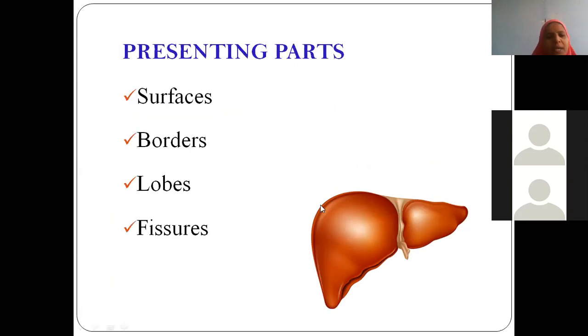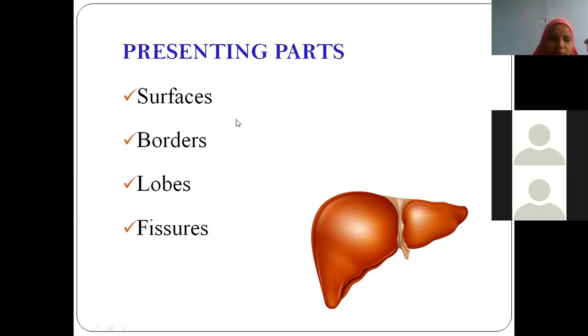Now coming to the presenting parts, it has certain surfaces. What are the various surfaces? I will elaborate, we will see. Very good: diaphragmatic surface, anterior surface, posterior surface. As you are saying, lower, that is nothing but the inferior or visceral surface. This side also liver will have a very wide area. You call it the right lateral surface. Very big. I put many pictures to make you understand.